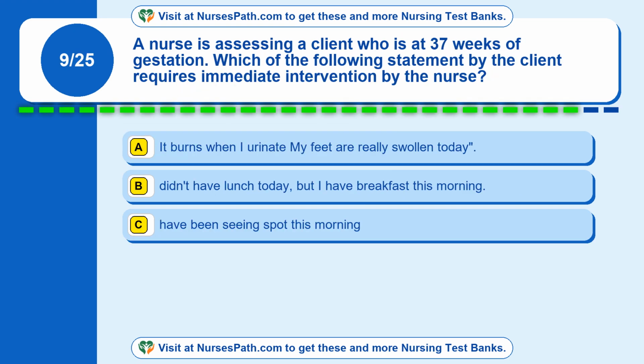Question 9. A nurse is assessing a client who is at 37 weeks of gestation. Which of the following statements by the client requires immediate intervention by the nurse? Option A. It burns when I urinate, my feet are really swollen today. Option B. Didn't have lunch today, but I had breakfast this morning. Option C. Have been seeing spots this morning. The correct answer is option D.